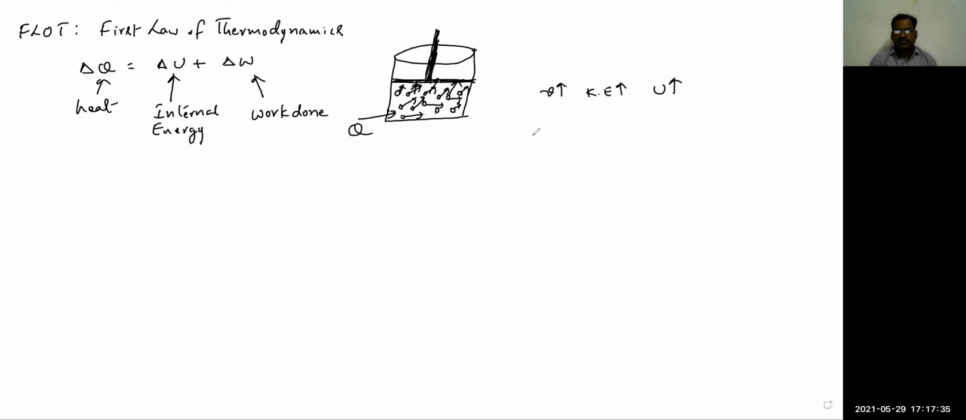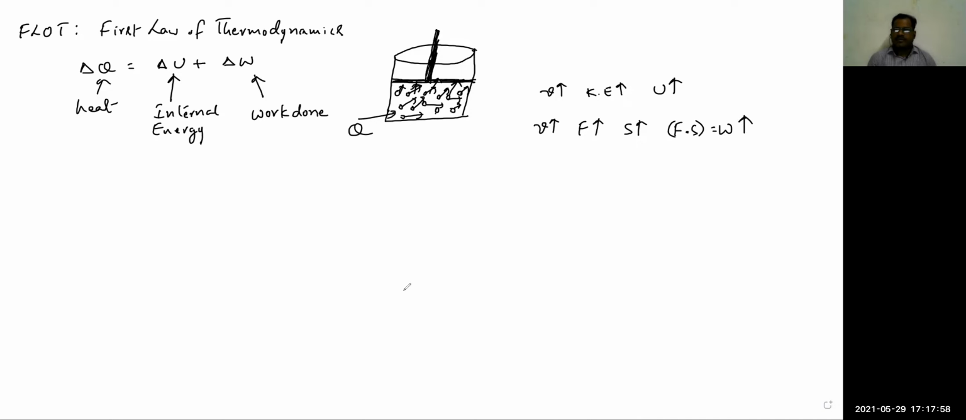Because of this force, as the velocity of the molecules increases, they collide with more force on the walls of the piston, and then the piston will move. If the piston moves, the displacement of the piston is increasing, and F dot s, force into displacement combined, is work done. That means work done is also increasing.